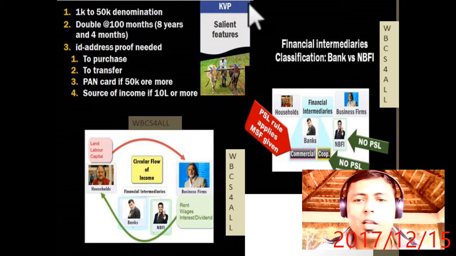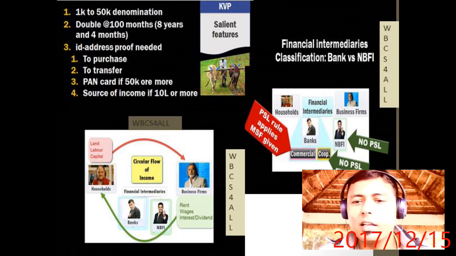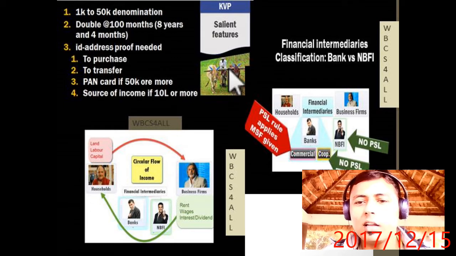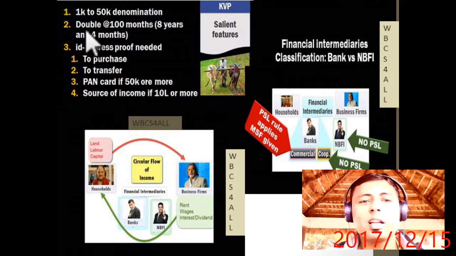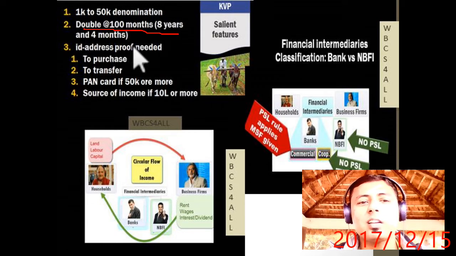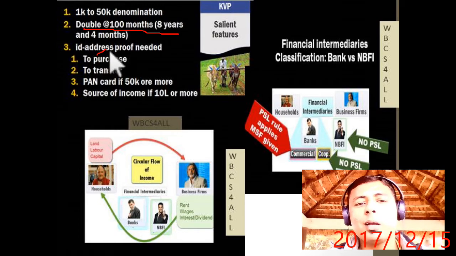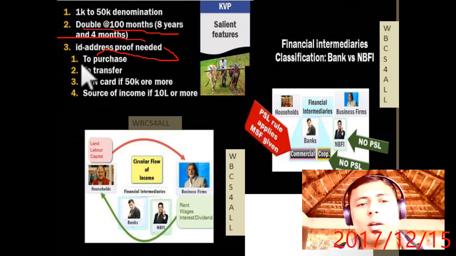Now, according to the current rules, there is a denomination of 1000 to 50,000. It doubles your money in 100 months, meaning 8 years and 4 months. ID proof and address proof are needed so that money laundering can't happen. For purchase, transfer, a PAN card is needed if the amount is 15,000 or more.